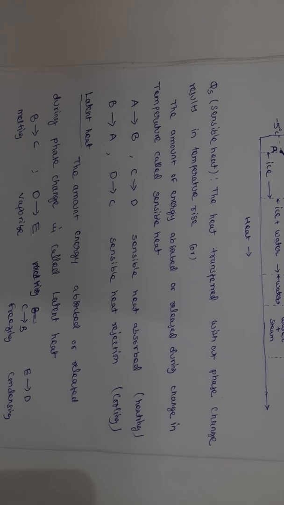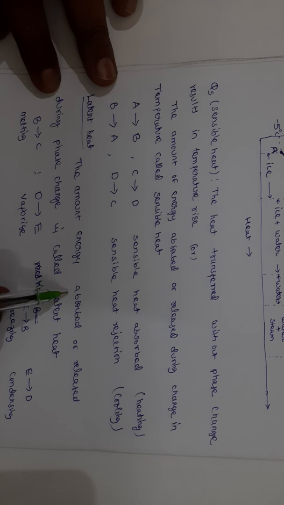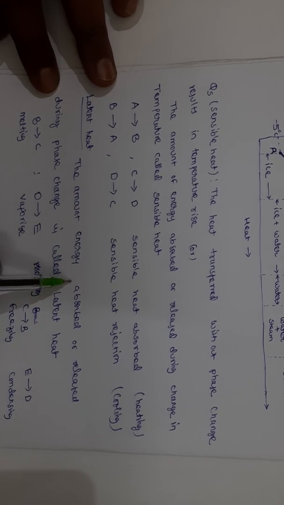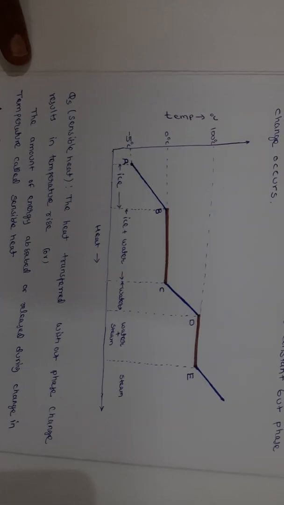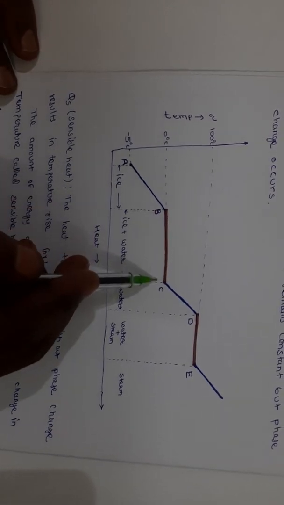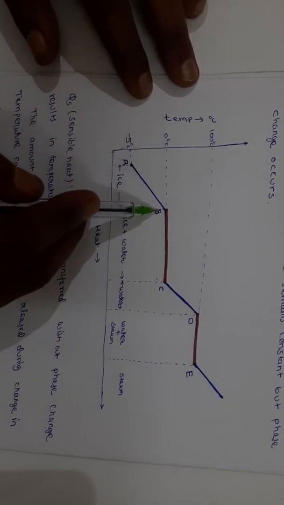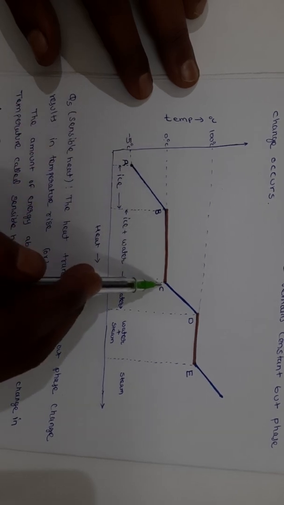Here, latent heat: the amount of energy absorbed or released during the phase change is called latent heat. See here, from B to C there is a phase change that takes place without changing the temperature. At B the temperature is 0 degree centigrade, at C the temperature is 0 degree centigrade.